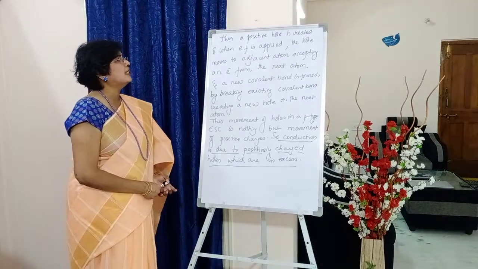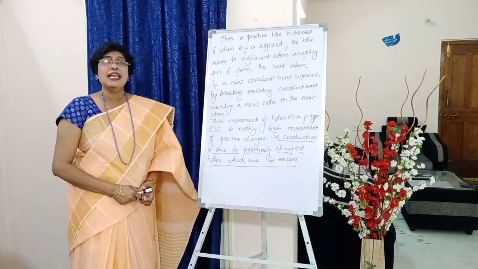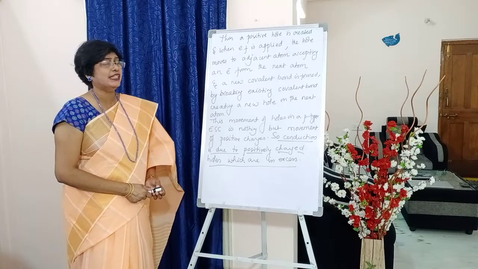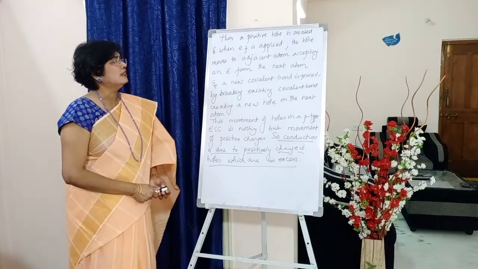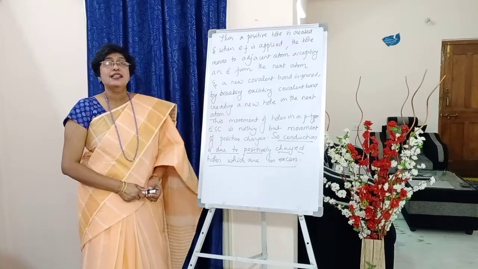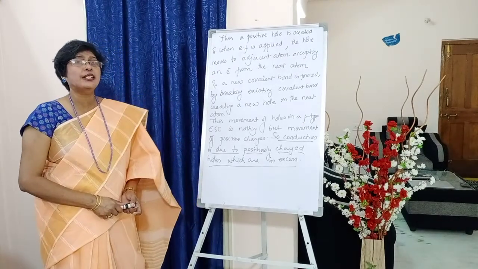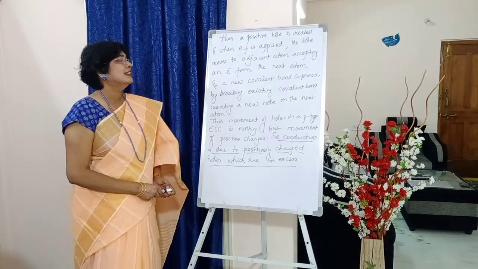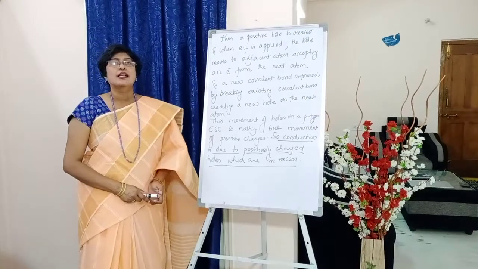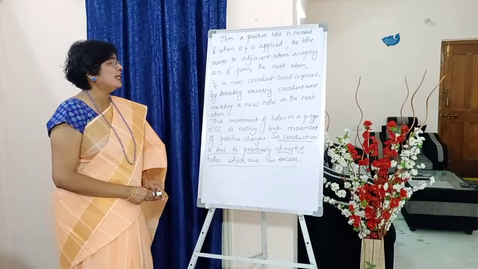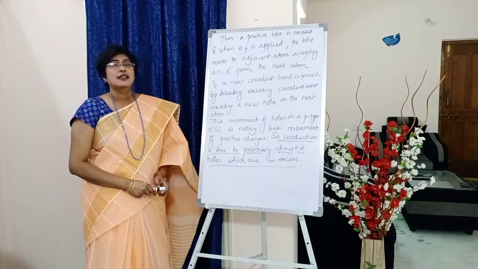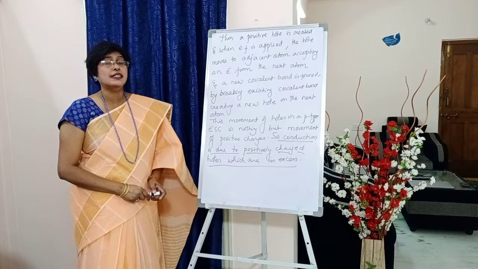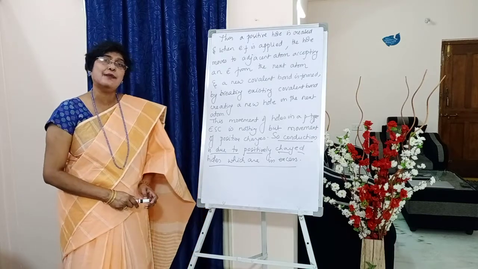Thus, a positive hole is created, and when electric field is applied or when it is connected to an electrical circuit, the hole moves to the adjacent atom. How it moves to the adjacent atom, students? By accepting the electron from the next atom, and a new covalent bond is formed. A new covalent bond is formed means the existing covalent bond will be broken.